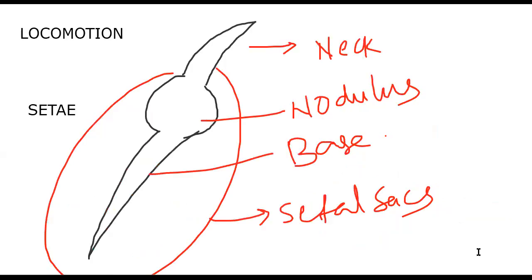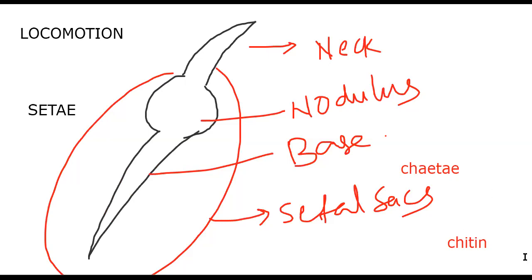Okay. So I'm showing setae here; the seta has three portions. The exposed portion is called the neck, the swollen portion is the nodulus, and the nodulus and base are there in the setal sac or setigerous sac. Setae are also called chaetae. Why? Because they are made up of chitin. That's why we say chaetae also. Okay, so that's the story of the locomotory structure.